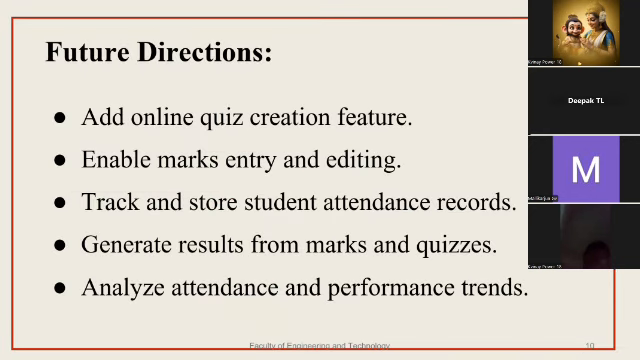Future direction. We added these creative features for our university management system, which makes it more impressive. Enables marks entry and editing. It is for the faculty. Faculty has the ability to change their marks, and they have the edit option. Tracks and shows the student attendance record.